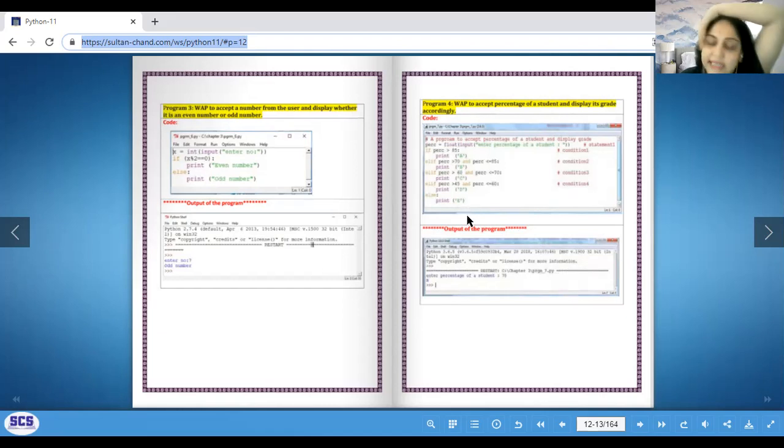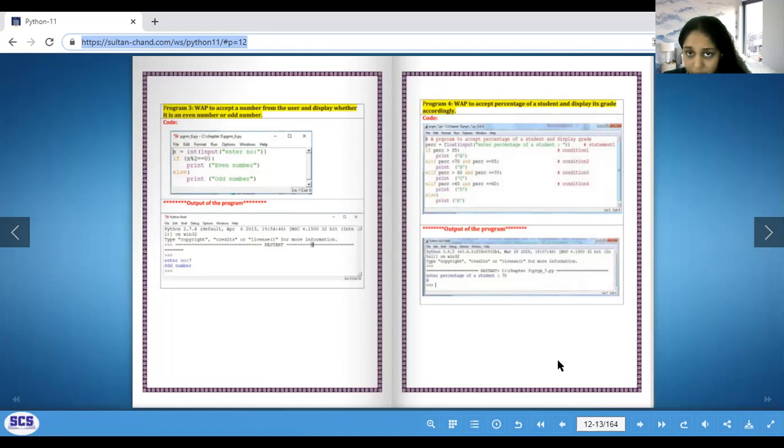Okay. Next, write a program to accept percentage of a student and display its grade. Again, I find this a very simple program. All you have to do is ask the user for the percentage, and then later on you just have to calculate it. If it is more than 85, you say A. If it's more than 70, less than 85, then you say B. If it's more than 60, less than 70, we say C. And if it's more than 45 and less than 60, we say D. Else we say E.